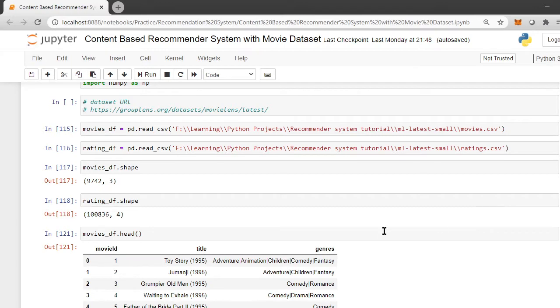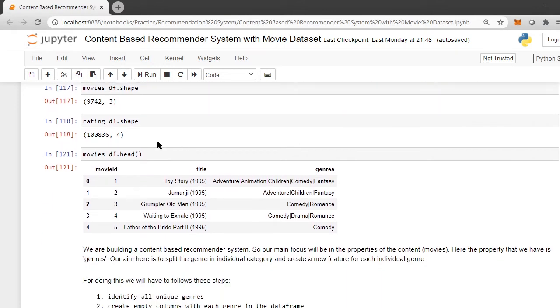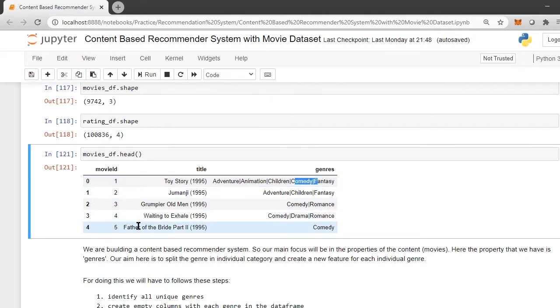So we have been given, if you can look at the data set over here, the title of movies against the genres. Currently the genres here are not in a usable form. For example, for Toy Story, we have multiple genres mentioned over here. Similarly for Father of the Bride Part 2, we have just one genre mentioned. So we have to standardize it.